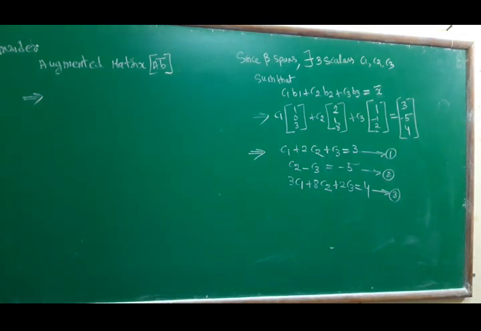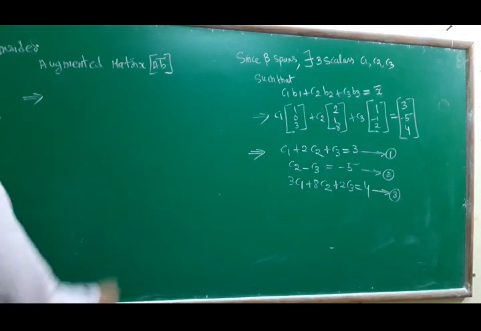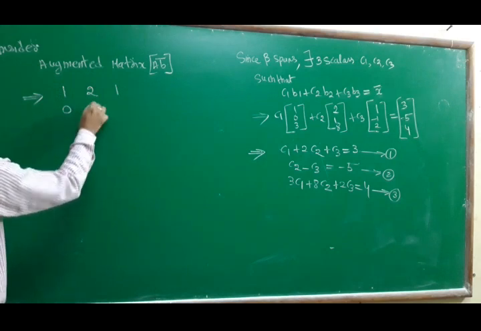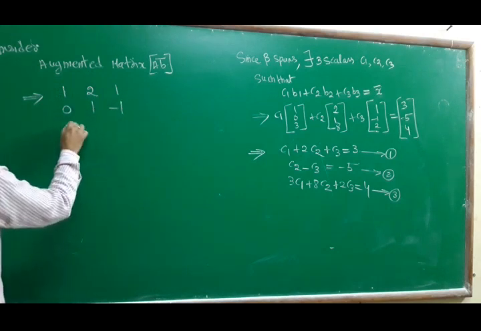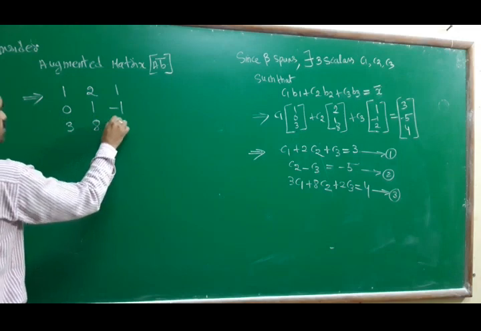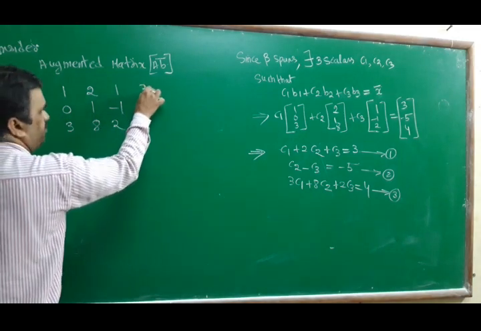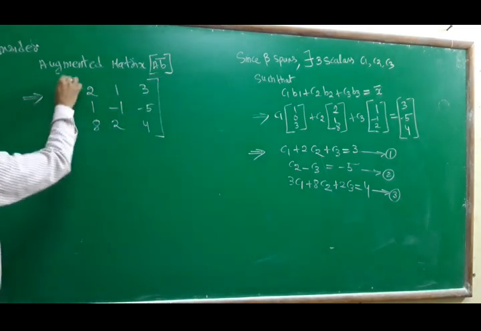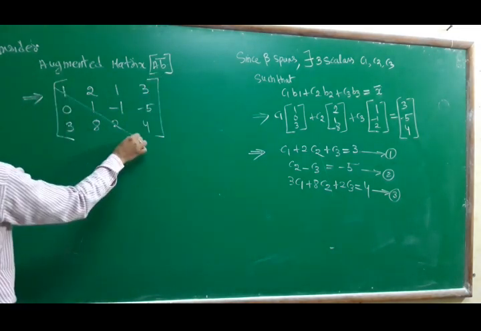Write the coefficients of C1, C2, C3 as matrix A and B bar as the right hand side values: 1, 2, 1, 0, 1, minus 1, 3, 8, 2 equal to 3, minus 5, 4. We will solve this with the help of echelon form.